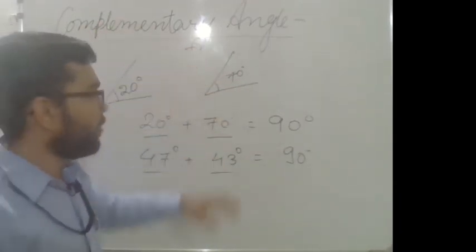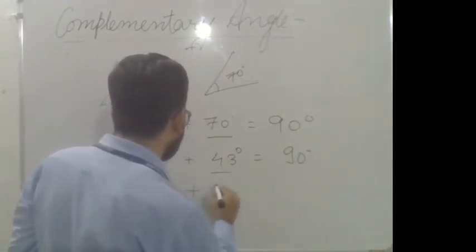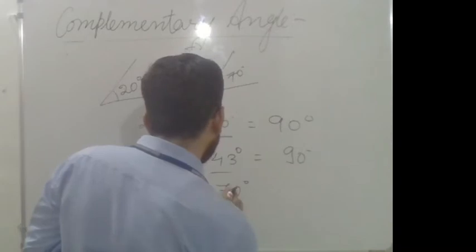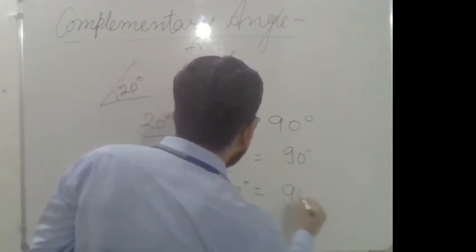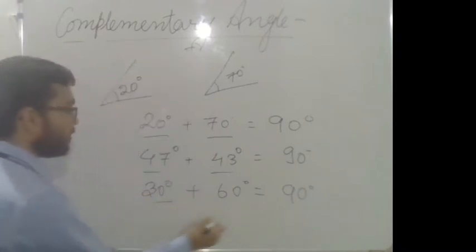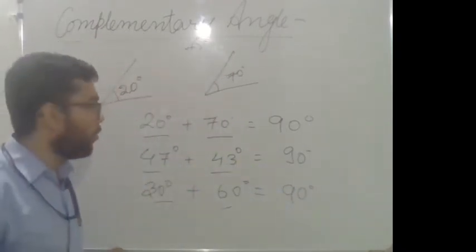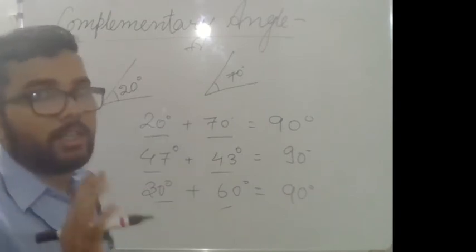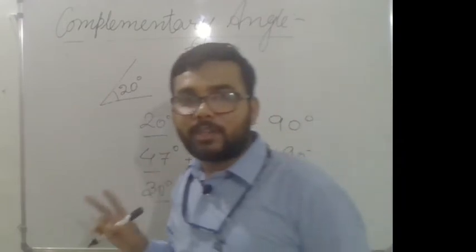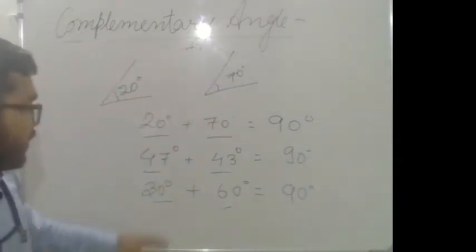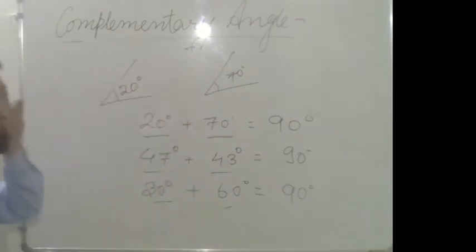Suppose you add 30 degree plus 60 degree, you will get 90 degree. It means 30 degree and 60 degree are complementary angles. When you add the measures of two angles and the sum is equal to 90 degree, then both angles are called complementary angles.